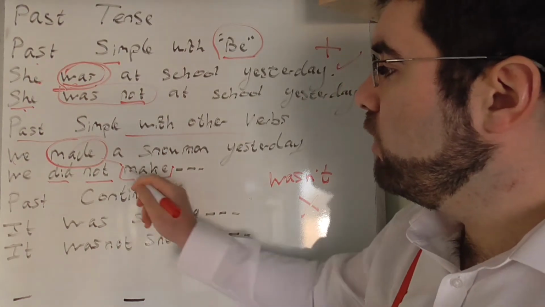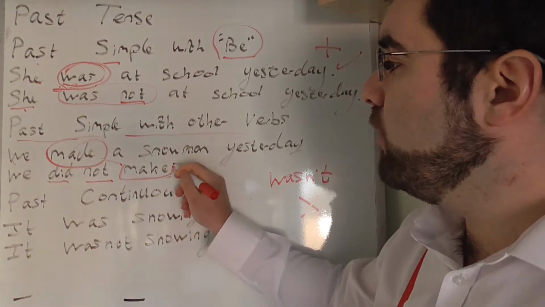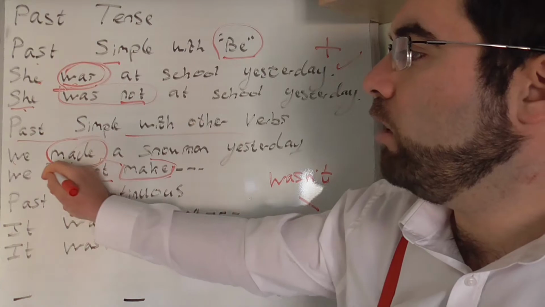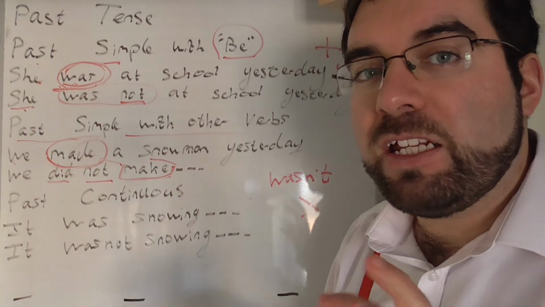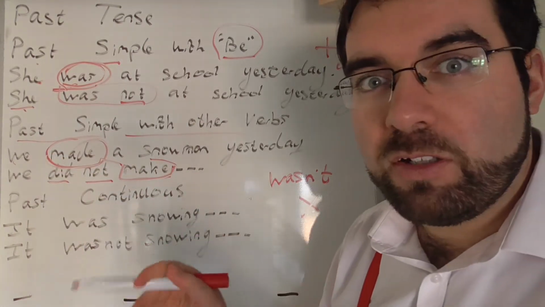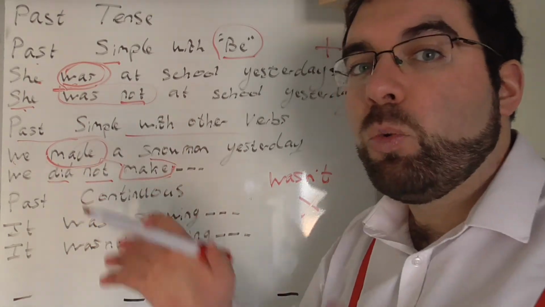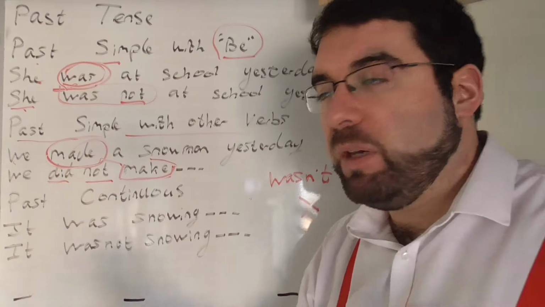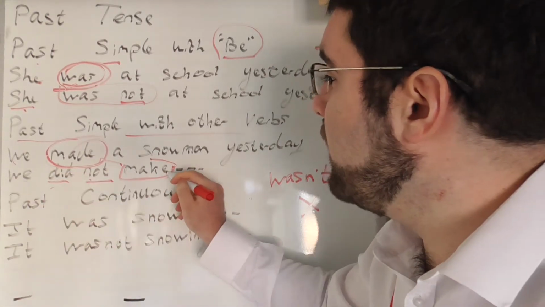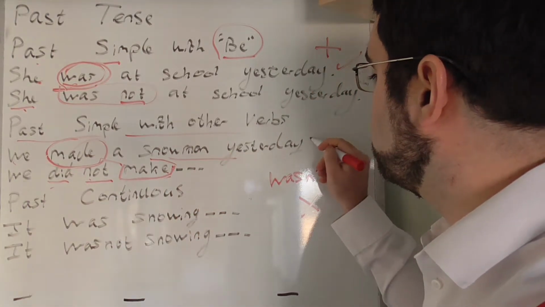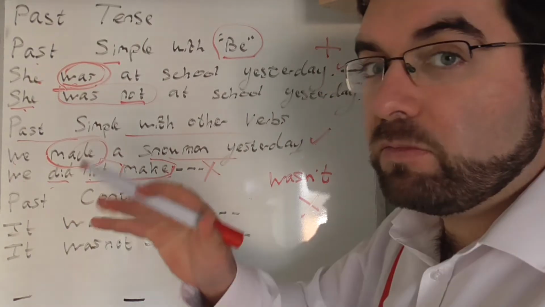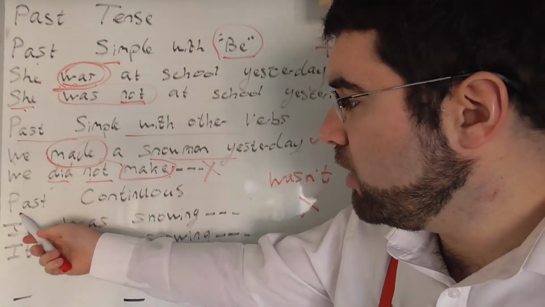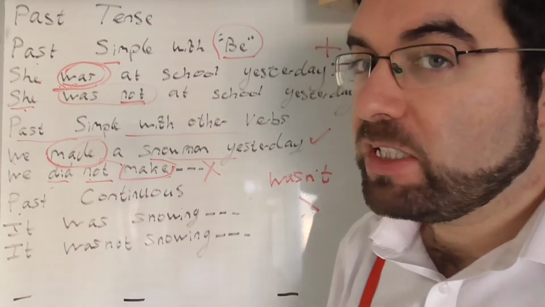Because some verbs like made and make can't be added with was. It has to be changed as an irregular word. Made turns into make. We did not make. It isn't we was not make, we did not make. We did not make a snowman yesterday. Simple as that.